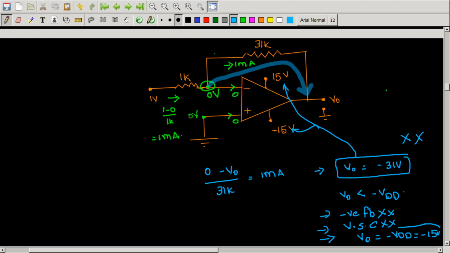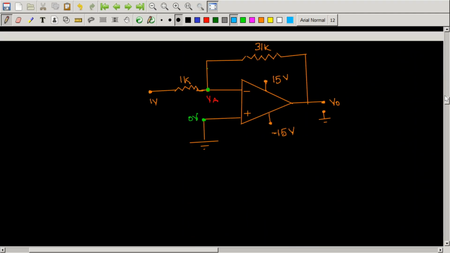So using this V naught value, let us find this node voltage. Now this node voltage will not be 0 volts because the virtual short concept is not applicable. Let me do that. This V naught value is minus 15 volts, and let me assume this node voltage is VA.